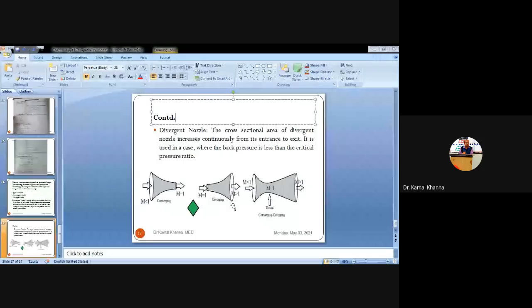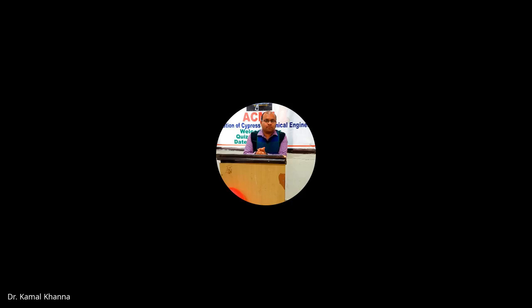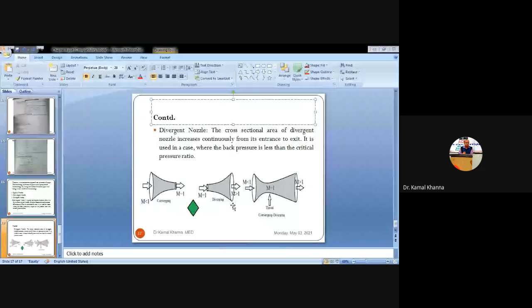If the area is more, the velocity will be less, because from the quantification of flow, or using the mass conservation principle, that is, the amount of liquid entering the pipe must be equal to the amount of liquid leaving that pipe, that is, the rate of flow must remain the same. So what is rate of flow? It is area into velocity. That is, if the product of area into velocity at entry, let us say, is 20, then the product of area into velocity at exit must be 20.